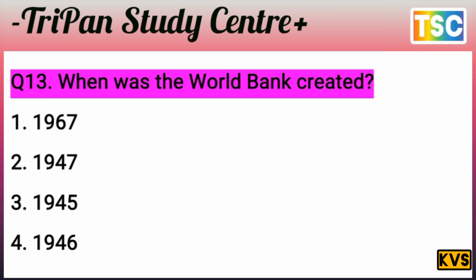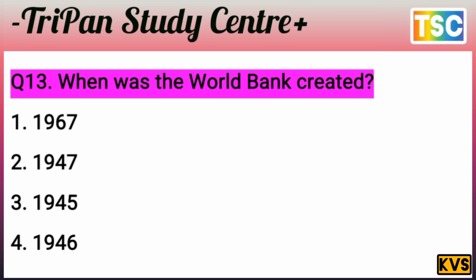Next question on your screen. The question is important here. When was the World Bank created? The options are 1, 1967. Second is 1947. And third 1945. And 4, 1946.